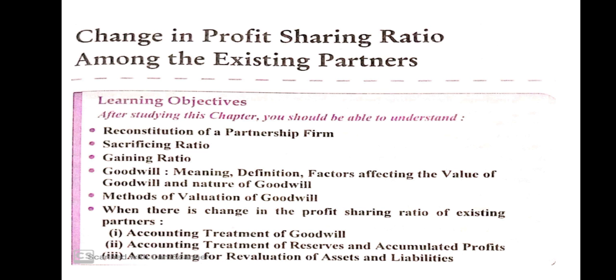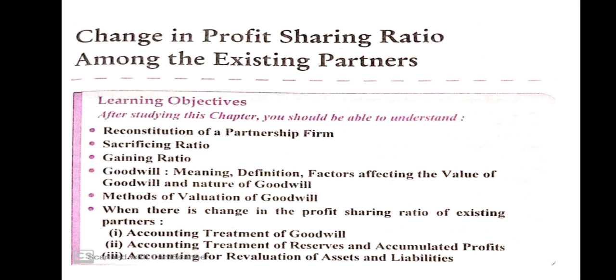There are many reasons for reconstitution of partnership firm. First, change in profit ratio among the existing partners. It means the old partners decide to change the profit ratio between the partners. Like A and B are partners, their old ratio is 2:1. Now they decide the profit ratio to be 3:1.